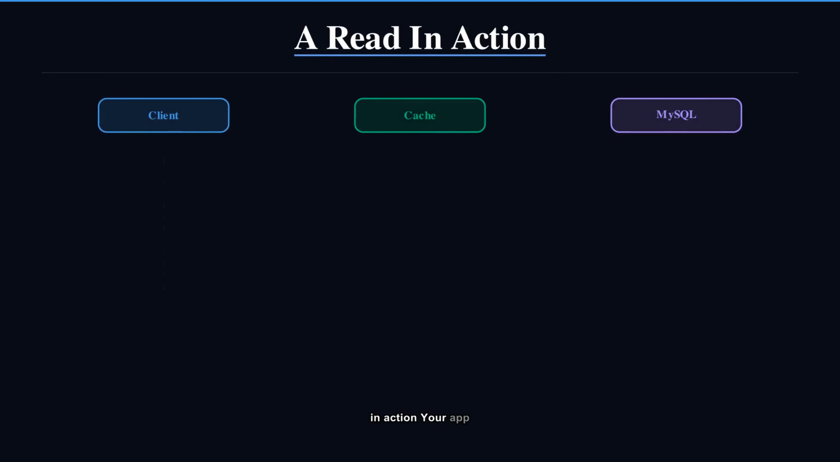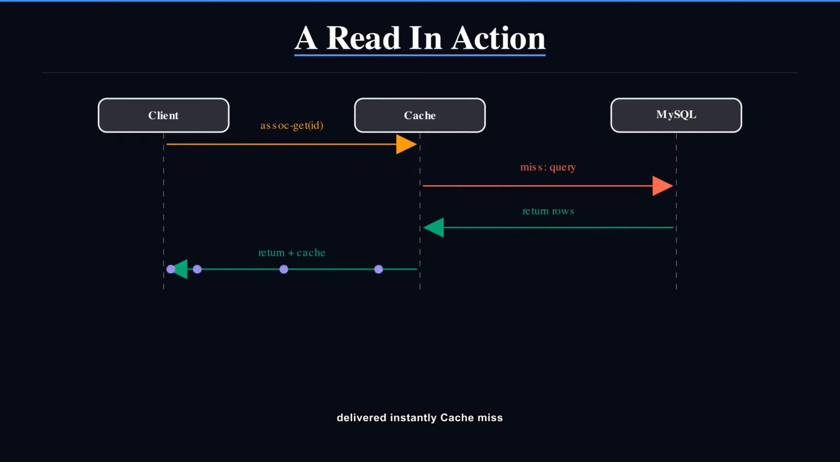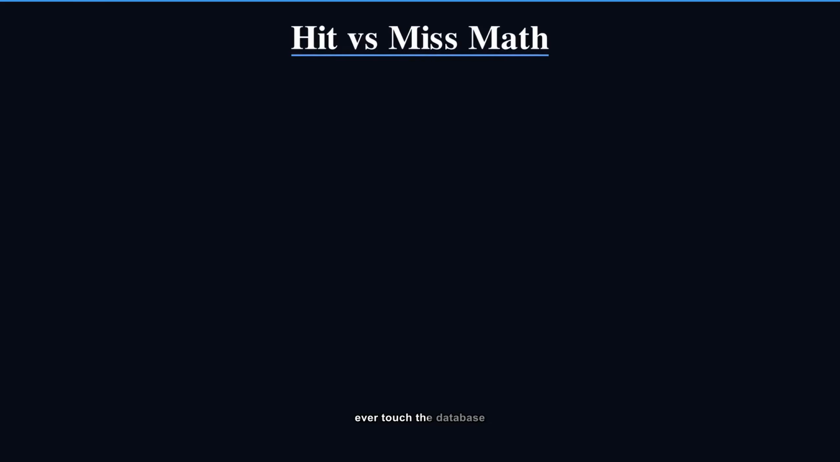Here's a read in action. Your app asks the nearest follower cache for user X's friends. Cache hit, answer returns in microseconds, mail delivered instantly. Cache miss, the follower asks upstream, MySQL gets queried, and the cache fills for next time. Only misses ever touch the database.